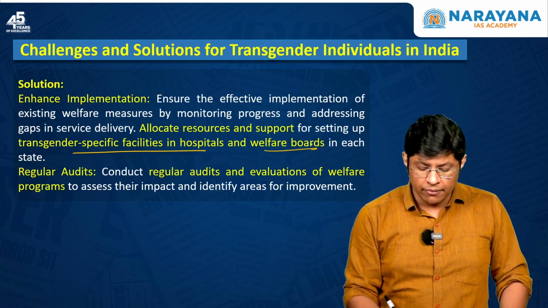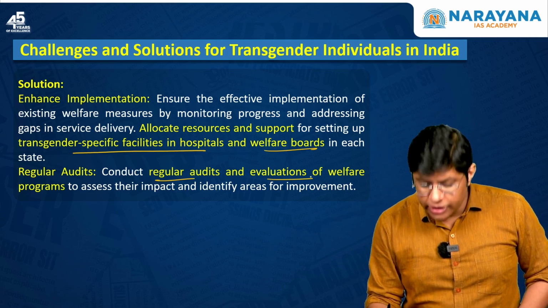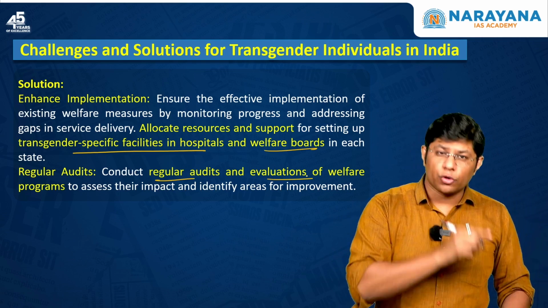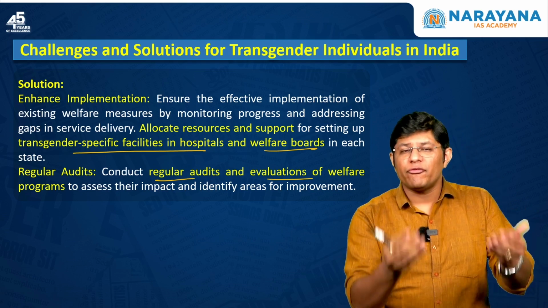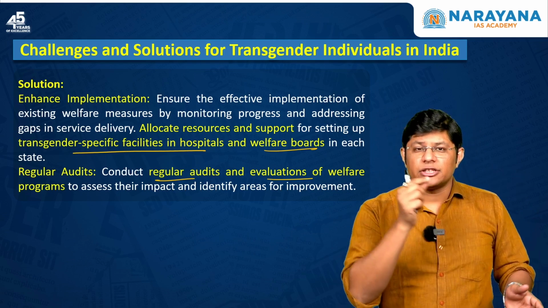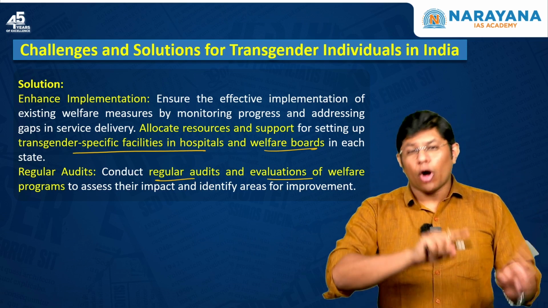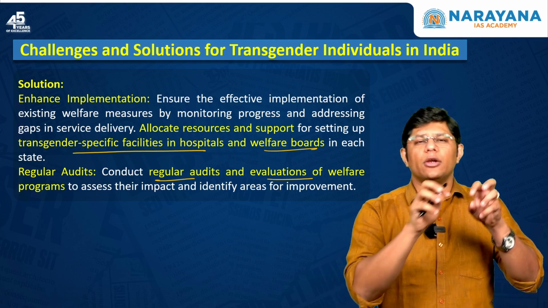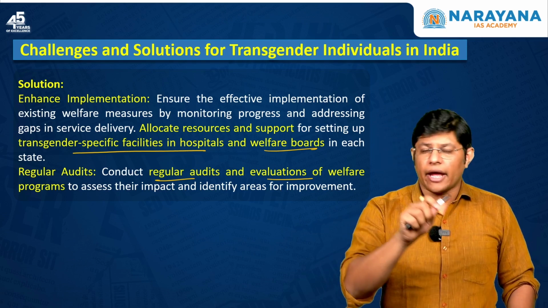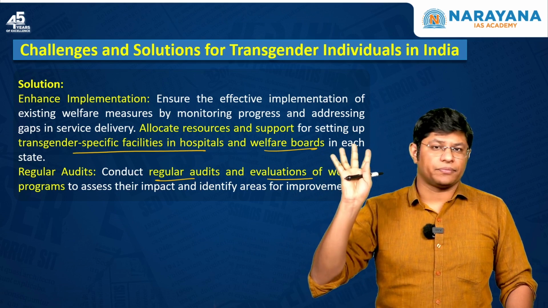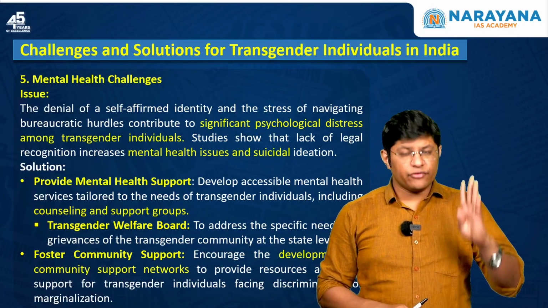At the same time, regular audit and evaluation of all the welfare programs meant for the upliftment of the transgender community needs to be done regularly, and all the gaps, all the loopholes need to be filled at the earliest possible time. This is the fourth issue and challenge.